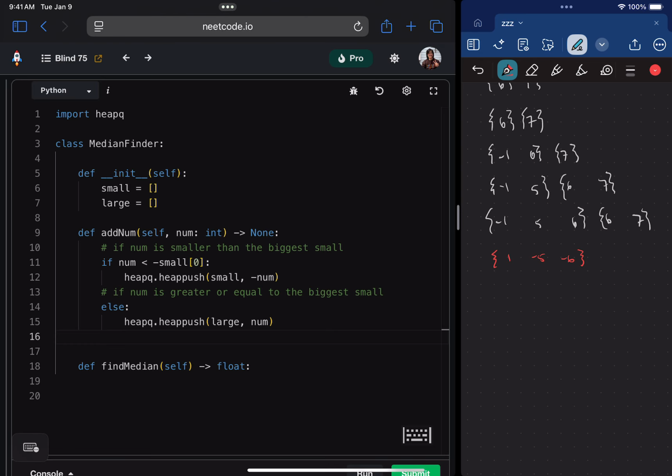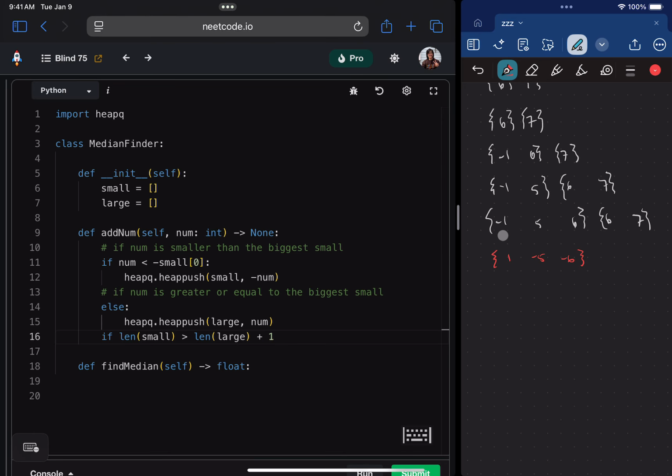So here's what I'll say. If the length of small is greater than the length of large plus 1. So it's okay for it to be 1 off, right? Because in that case, this is just the median now.